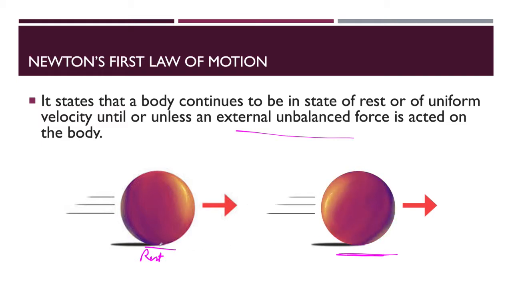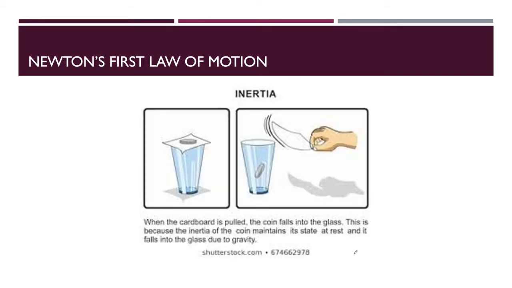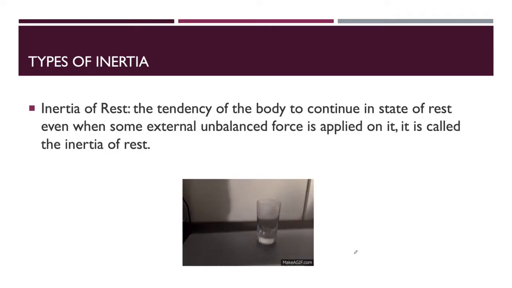That means the object which is in its resting condition will have the tendency to stay at rest, and the object which is in uniform motion will have the tendency to stay in its uniform motion only. Now you can see the first law of motion here, and this type of experiment is called inertia.